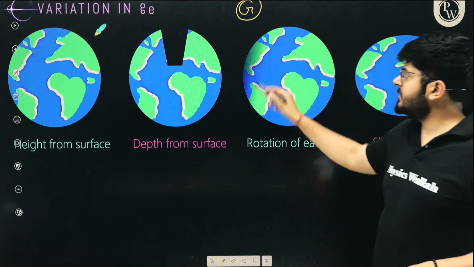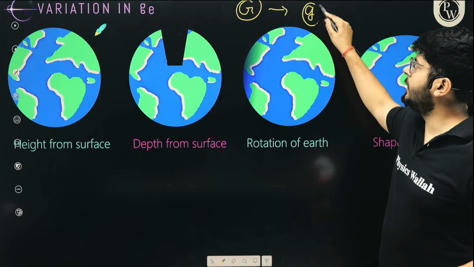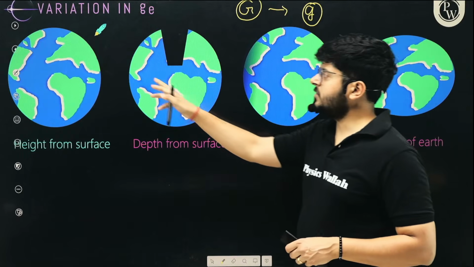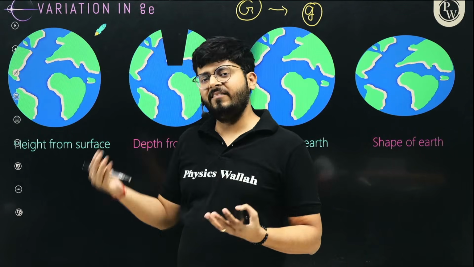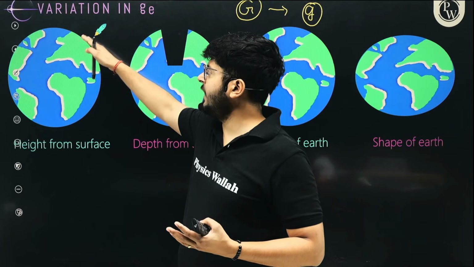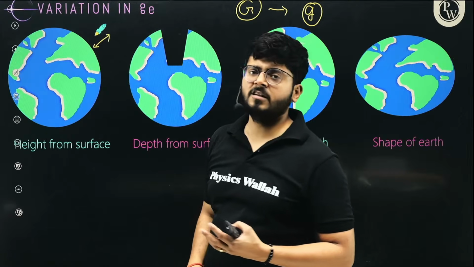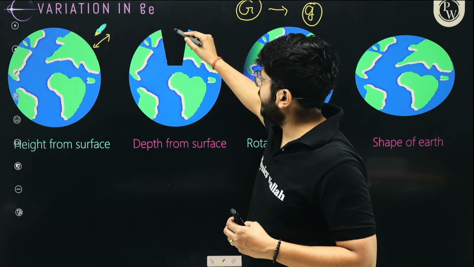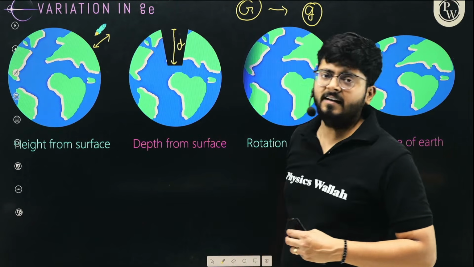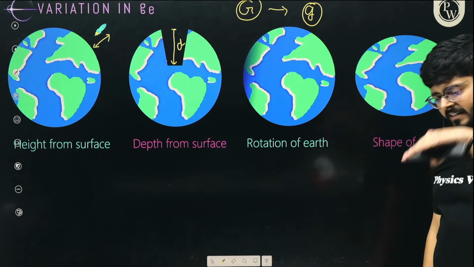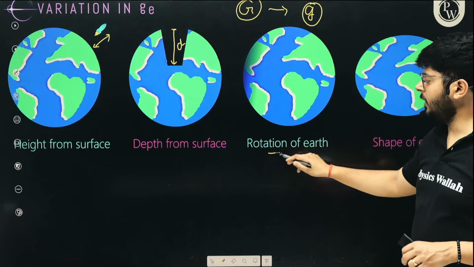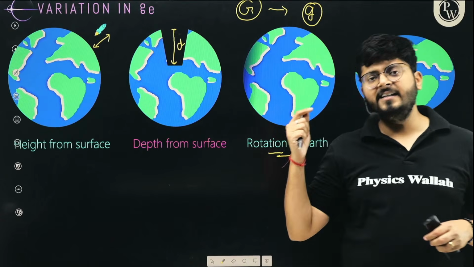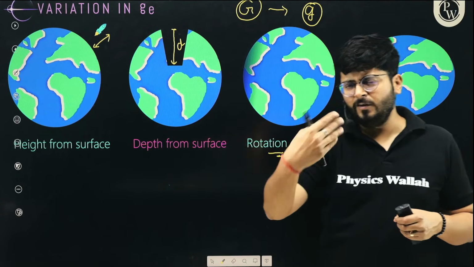There are various reasons that will change the value of acceleration due to gravity on any planet, for example, Earth. The first reason is the height from the surface. If the height from the surface changes, the acceleration due to gravity will change. If you dig deeper and come over here at depth d, the value of acceleration due to gravity will change with the depth. And then there is the rotation of Earth. As anything rotates, it has a tendency to break the rope, by some forces. We will talk about those things as well.